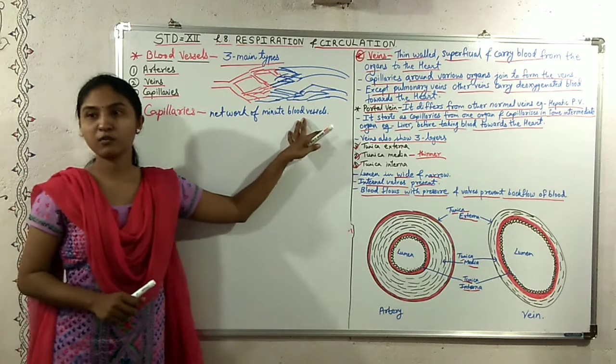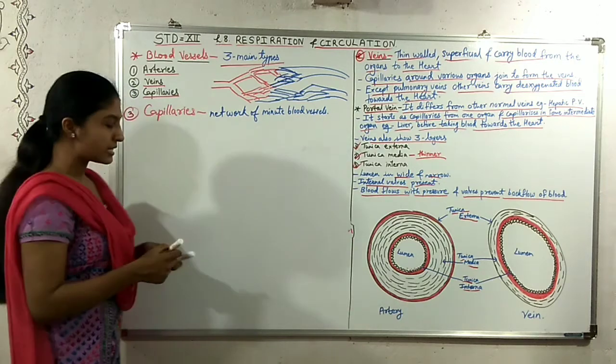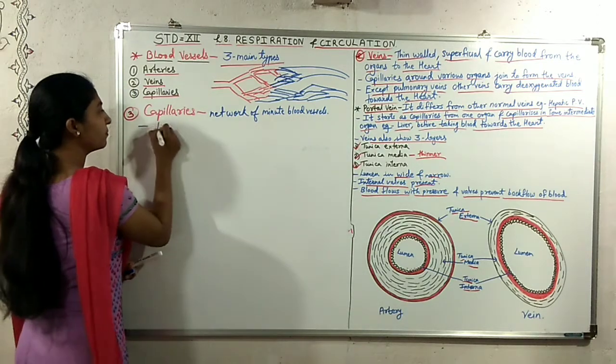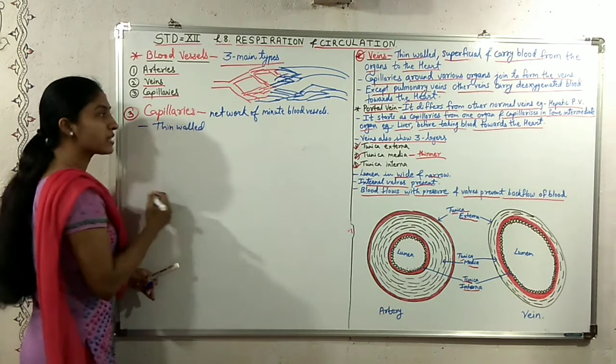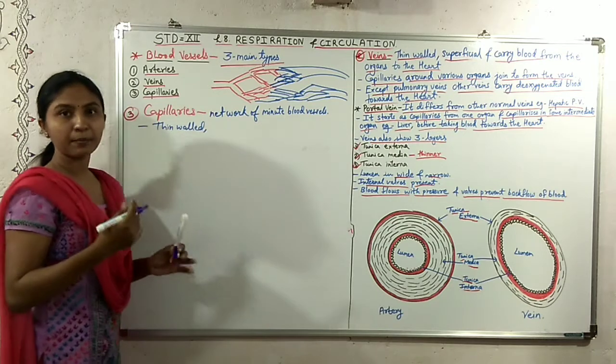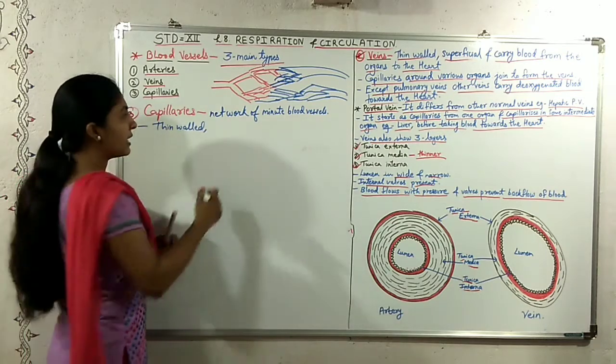These capillaries are thin-walled, and they are made up of single layer of